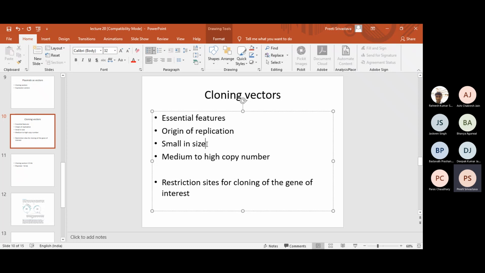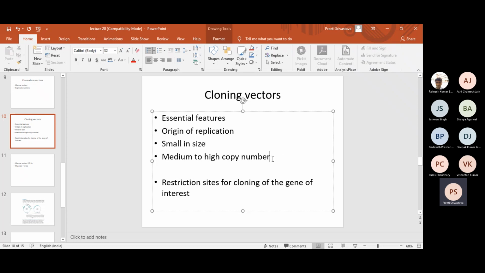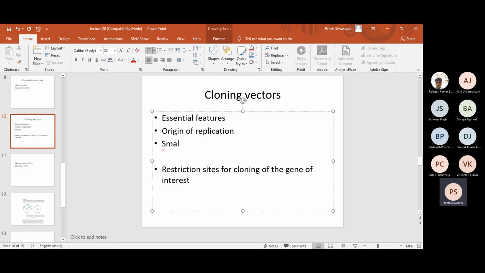Okay. The next point is that the plasmids are usually medium to high copy number, and the reason again is so that you have sufficient copies of that. So these are the two features which should be there when we are selecting the cloning vectors. Now when we talk about the structure or the sequence, the first feature is origin of replication. So it has to be there in the plasmid so that it can initiate replication. Then the next point is it usually contains a selectable marker.